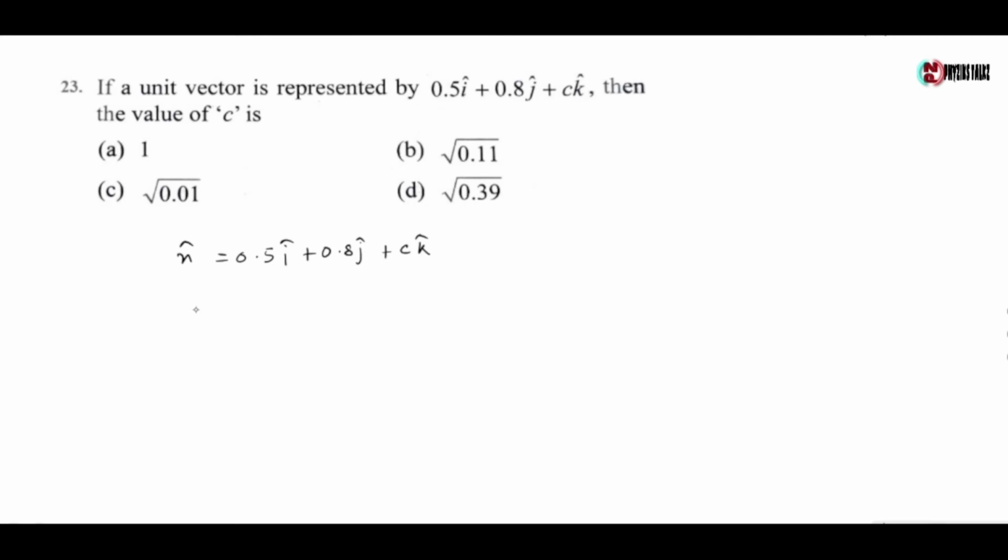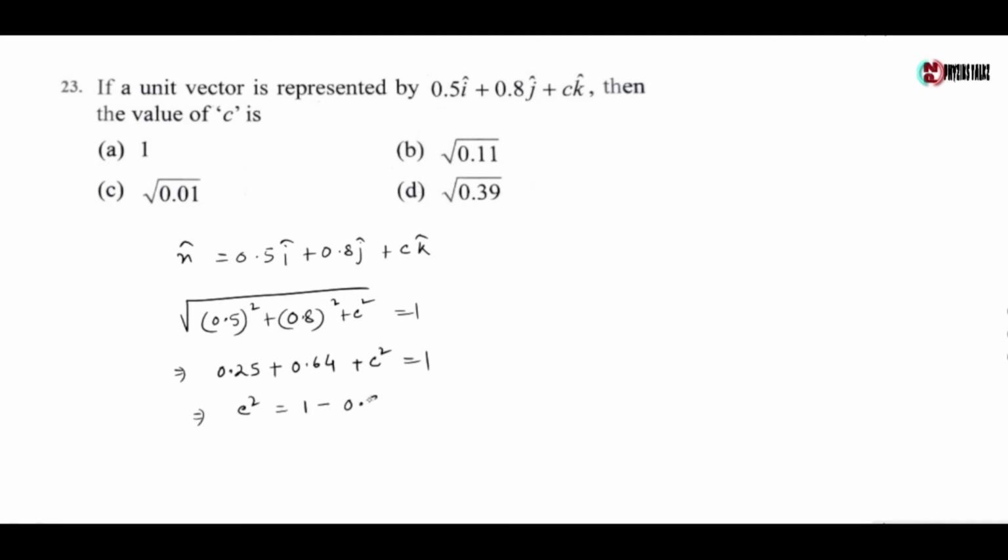Now its magnitude is 1, so we can write root over of 0.5 square plus 0.8 square plus c square is equals to 1, which gives 0.25 plus 0.64 plus c square is equals to 1. So c square is equals to 1 minus 0.89, which gives 0.11. So c is given by root over of 0.11. So the value of c is root over 0.11. So the correct option is option D.